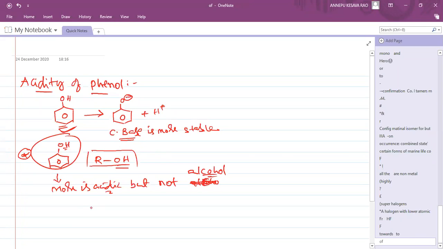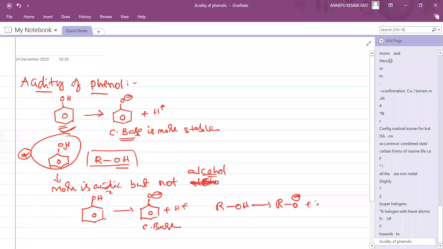The same concept applies here. For phenol, after releasing H plus, O minus is there. This is the conjugate base. For alcohol, after releasing H plus, RO minus is there.